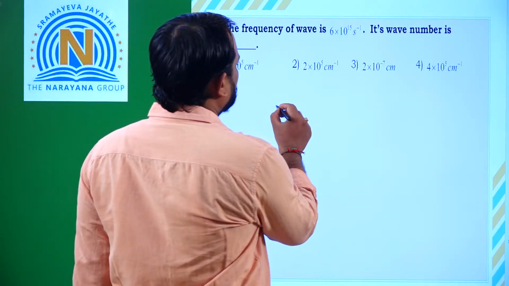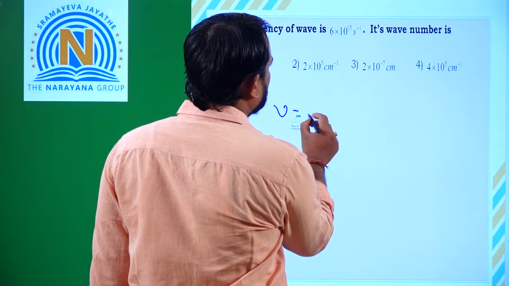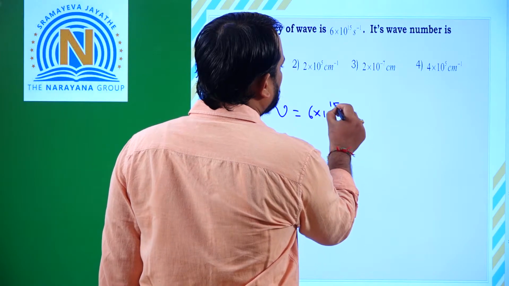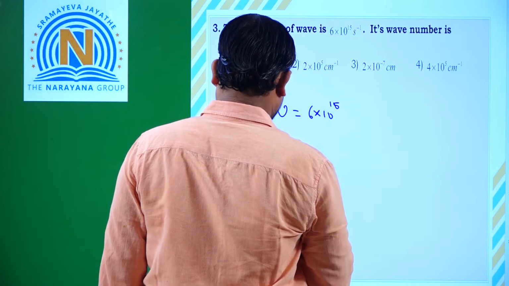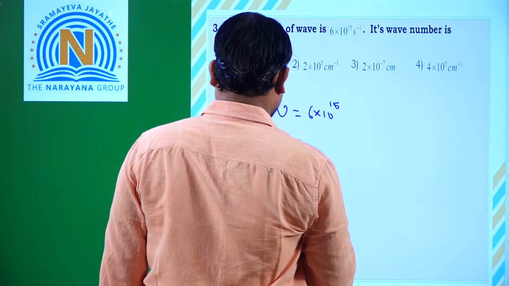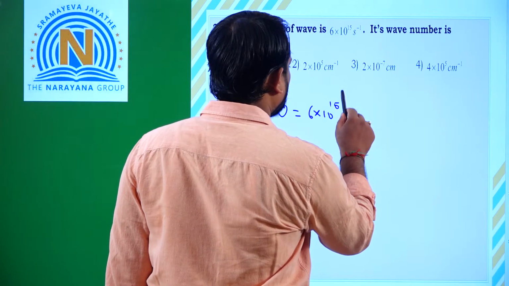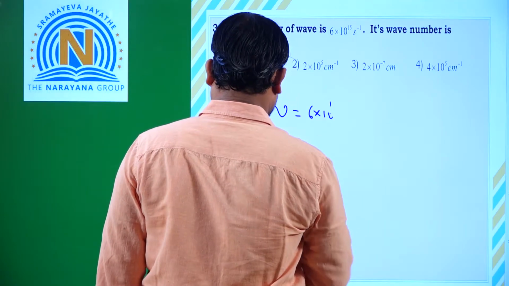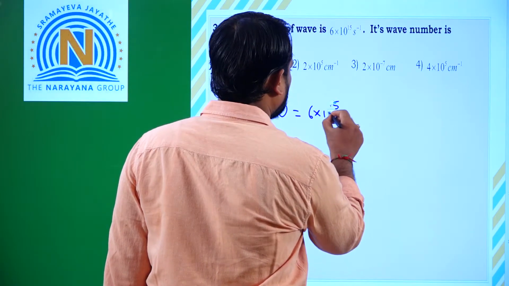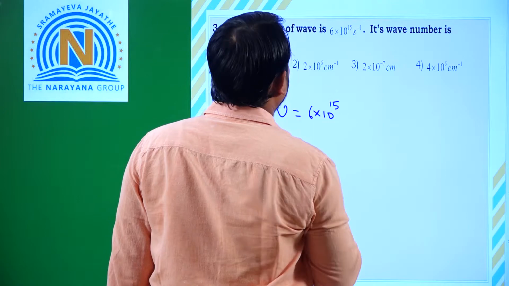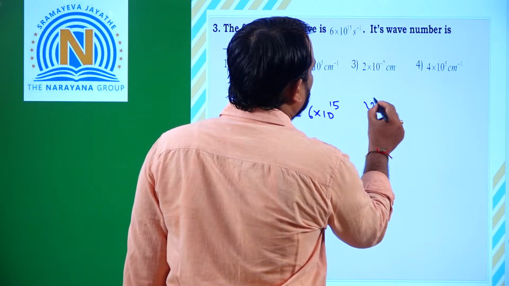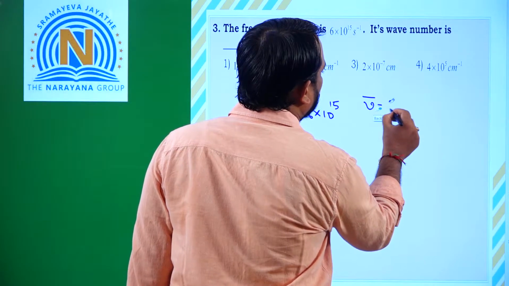The frequency nu is given as 6 into 10 to the power of 15. Its wave number, nu bar, we are going to find.